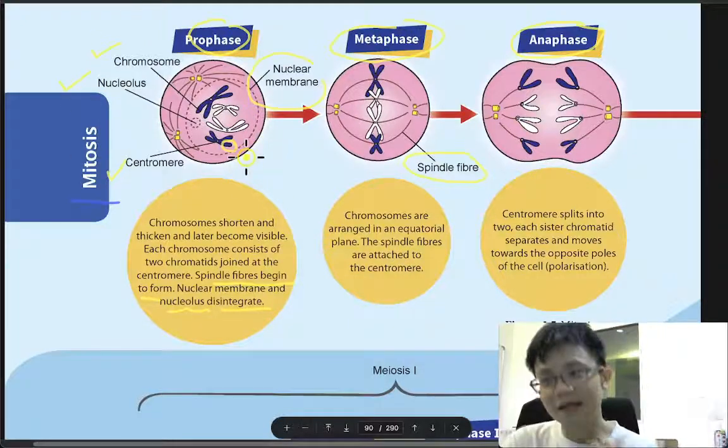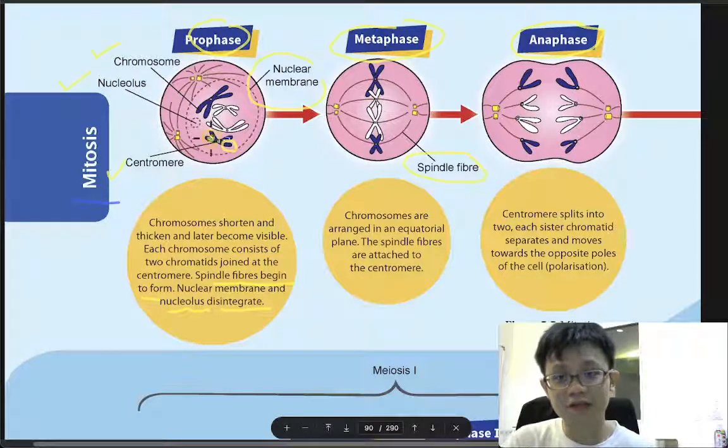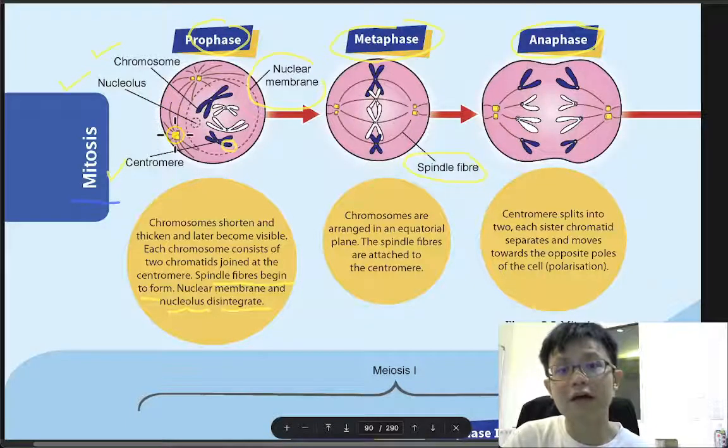Remember the picture, and then explain the picture. So from this picture, we can say that the nuclear membrane is going to disappear, the chromatids will join at the centromere, and we can see the spindle fiber is formed. Spindle fiber, the line, is formed. So this is the prophase. Remember the picture, no need to memorize the words.